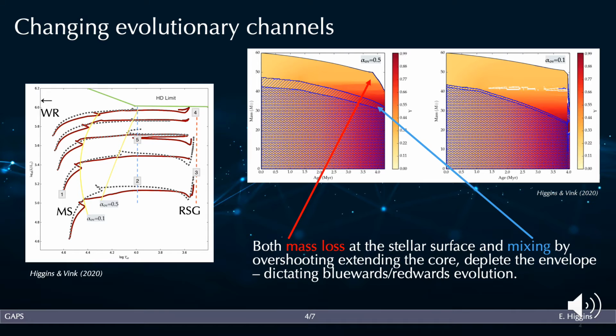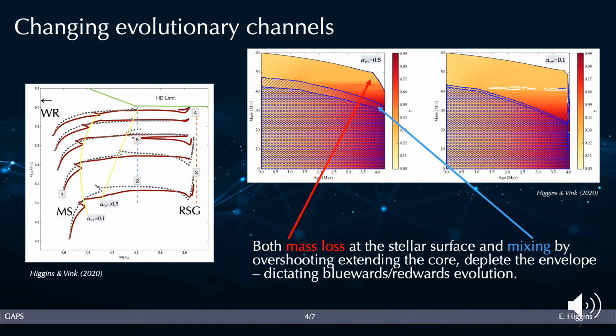In this case, a small amount of overshooting is implemented by a fraction of 0.1 on the right and 0.5 on the left. The key difference is the presence of these white semiconvective regions, which open up due to unstable convection and a positive chemical gradient. This is a slow diffusive process which acts as an inefficient convective layer and keeps the star hotter and bluer.